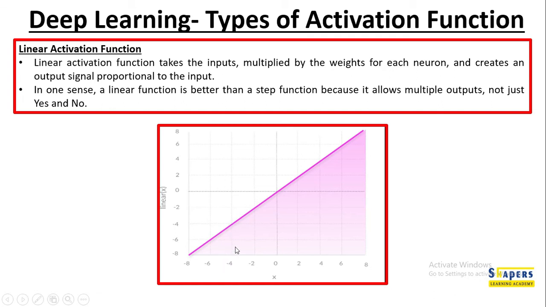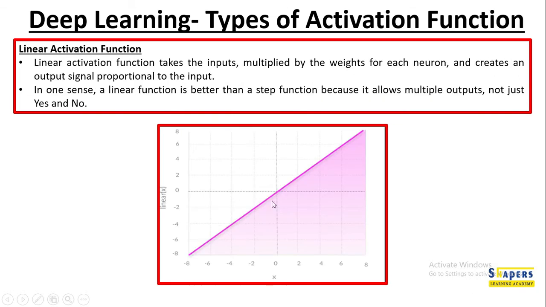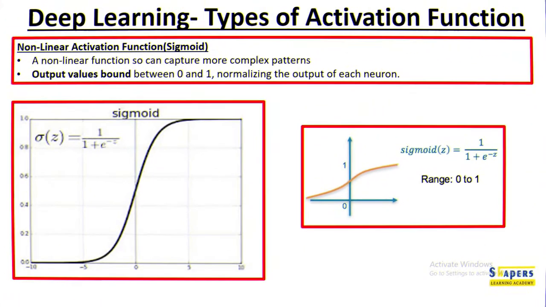You produce input minus 4, you get the output minus 4. It's proportional. In one sense, the linear activation function is better than the step function. The reason being that the step function as an activation function can be employed only for the predictions where yes or no is involved, whereas this has better values other than yes.